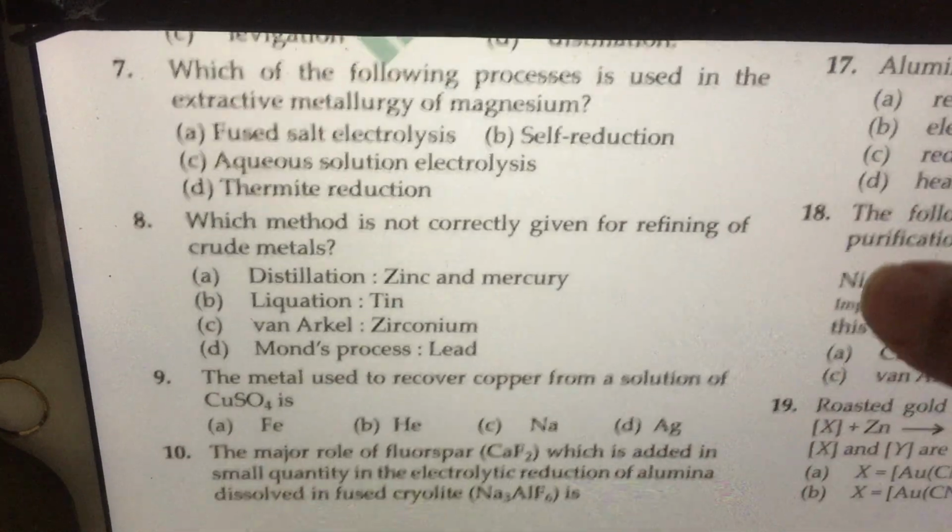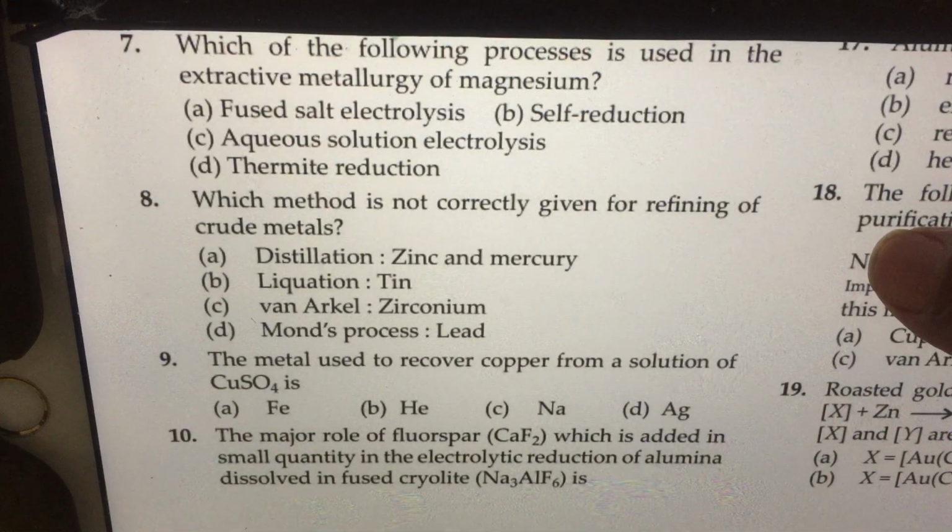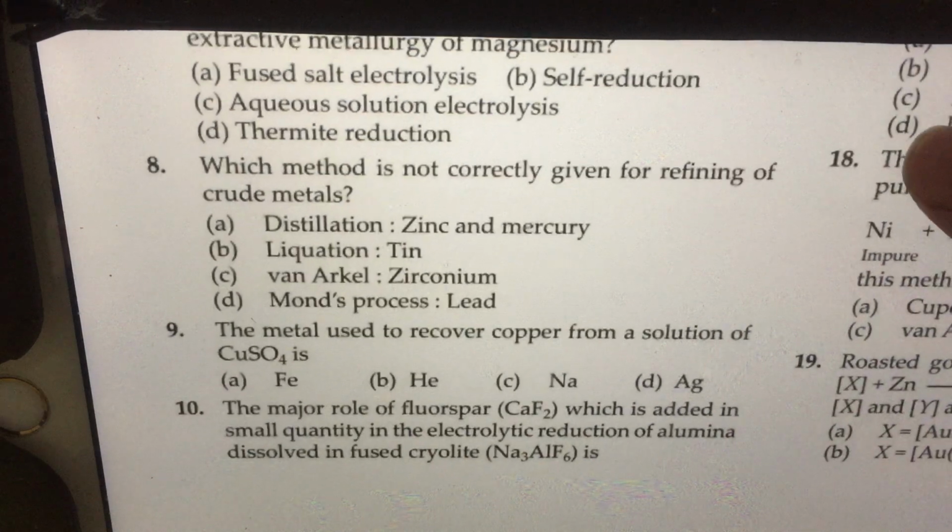Question number 9: the metal used to recover copper from a solution of copper sulfate. Notice copper sulfate, copper can be obtained by using iron, scrap iron, or you can also use some kind of bacteria if the ore is low grade, refer to your NCERT book.